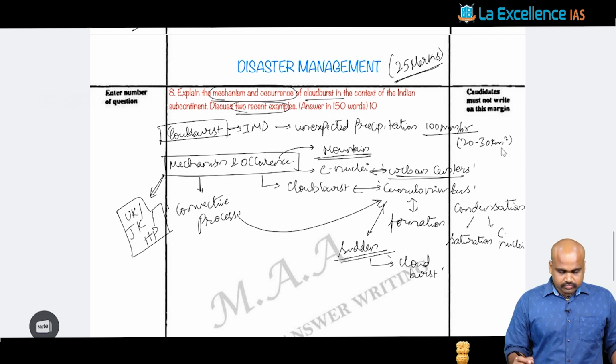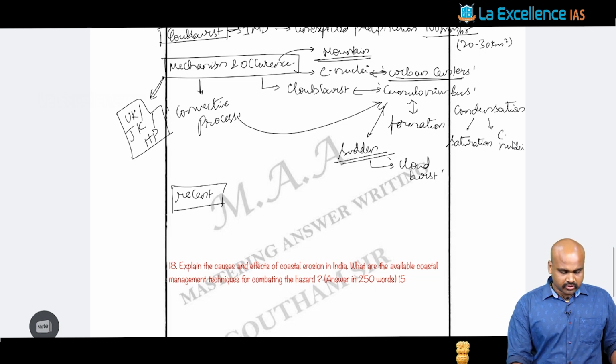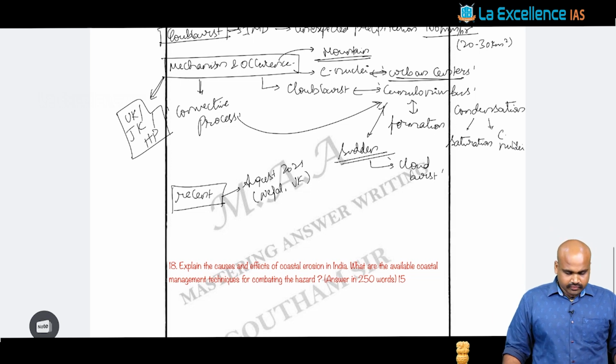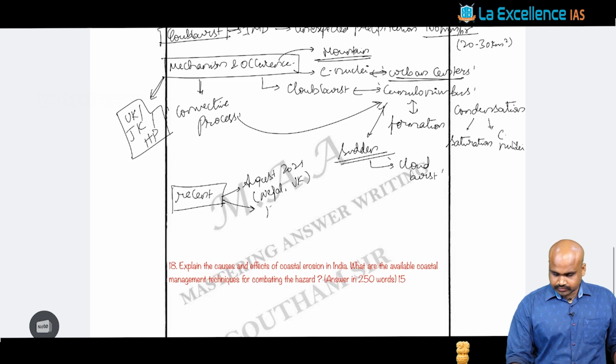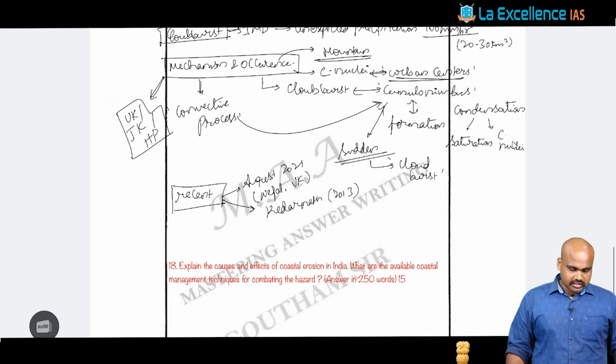When you look at the recent incidents, because that is the second part of the question, which is talking about the recent examples or incidents, one we can talk about is what happened in August 2021, that is, the Nepal and Uttarakhand cloudburst. This is one particular thing that you can mention here. Then apart from that, we can also talk about the Kedarnath floods, the Uttarakhand floods that happened in 2013, that is again an incident that shows this, right?